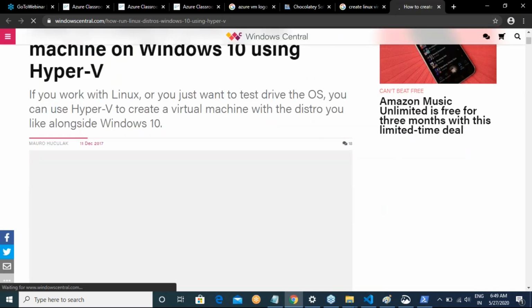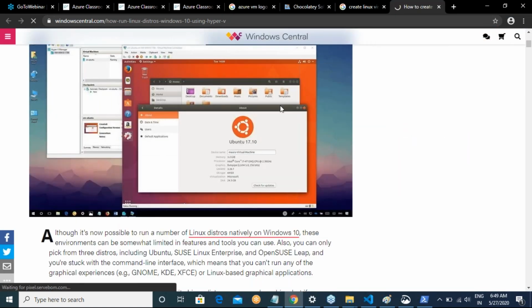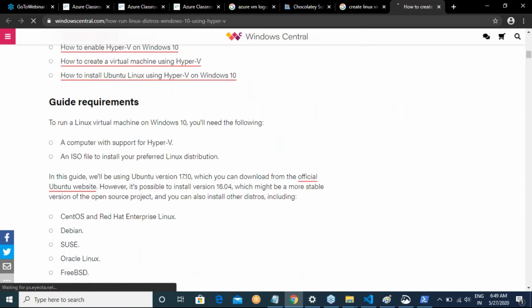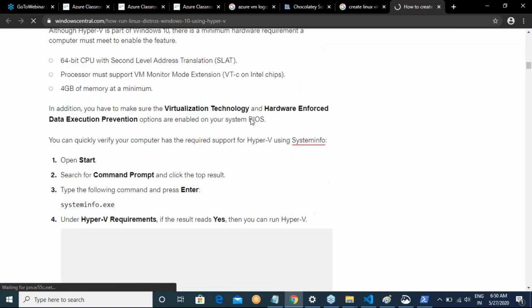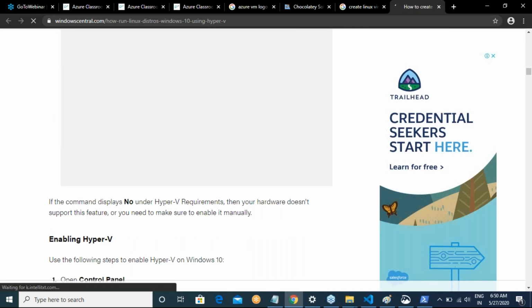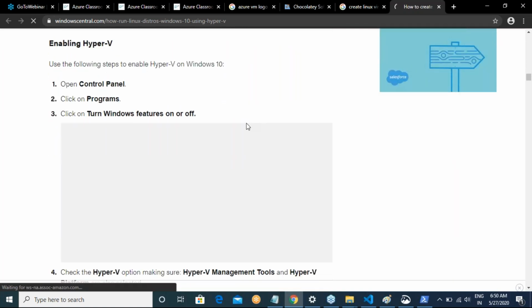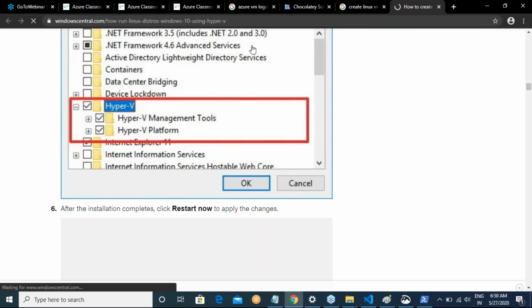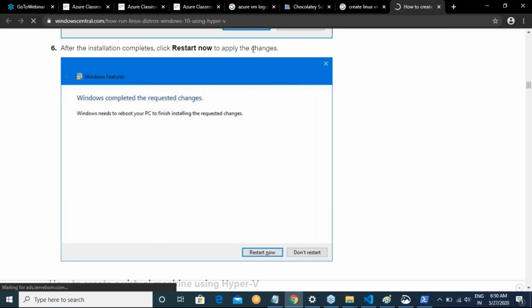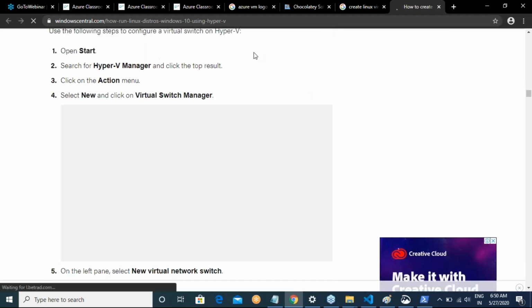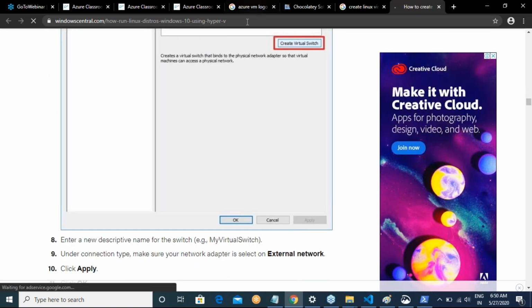The manual steps will look something like this. You need to go to Hyper-V and perform all of these activities. I'll be sharing all of this, but I'm just showing you the manual steps that are required.